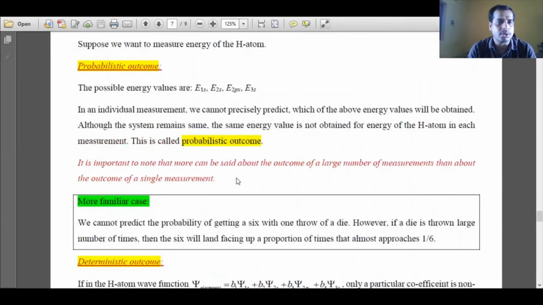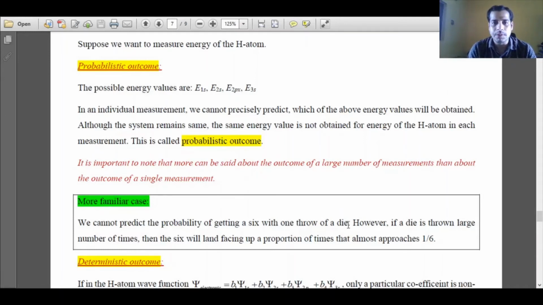Now suppose we want to understand this situation in a more physical way. Suppose I am throwing a 6-faced die, with faces numbered 1 to 6, and I am throwing my die only one time, and I am asking what is the probability that I will get a 6. Then nobody can say.